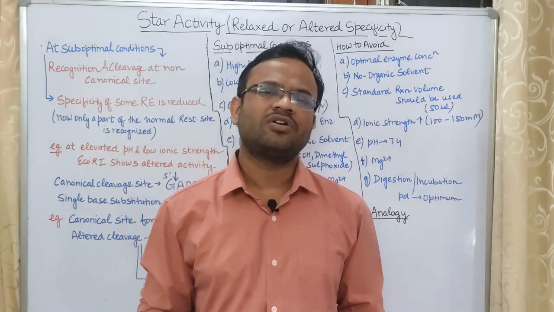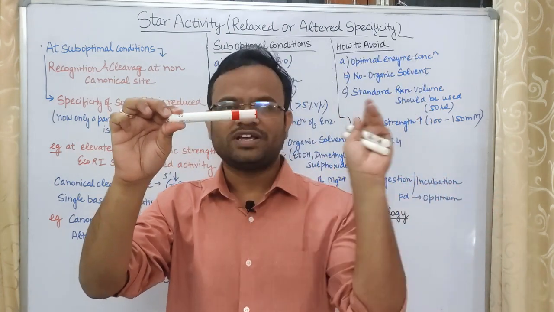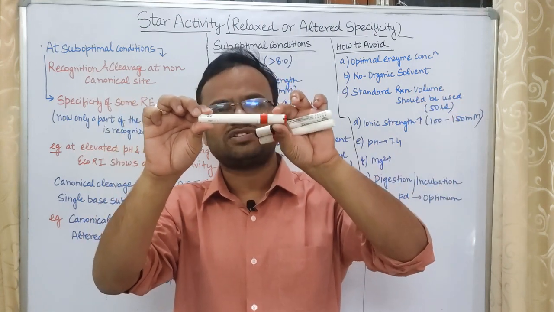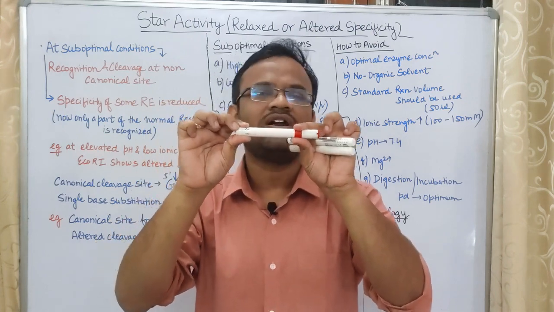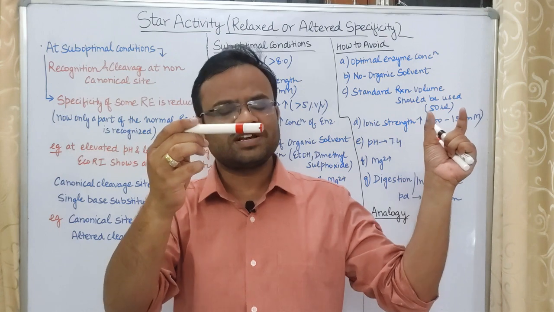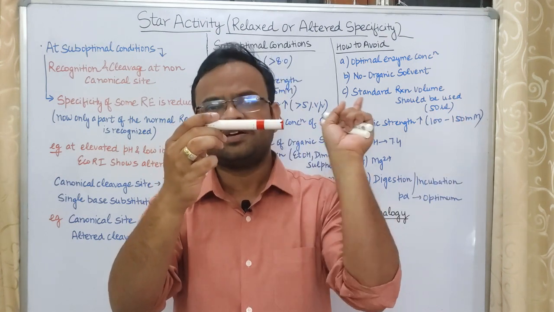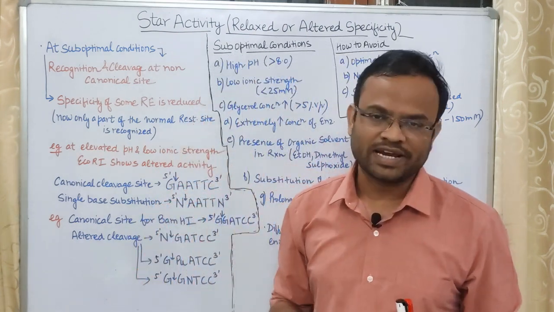What does a non-canonical site mean? Suppose this is the restriction site of a restriction enzyme. The restriction enzyme comes and identifies this restriction site. So the original restriction site is called the canonical site. That means if this is the restriction enzyme and it is able to identify this restriction site, then for this enzyme, this site will be called the canonical site.